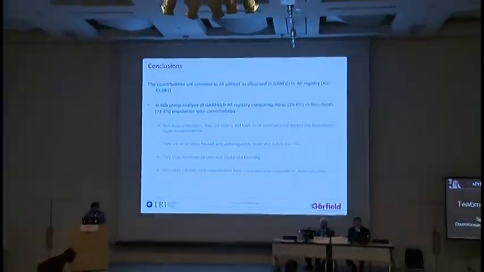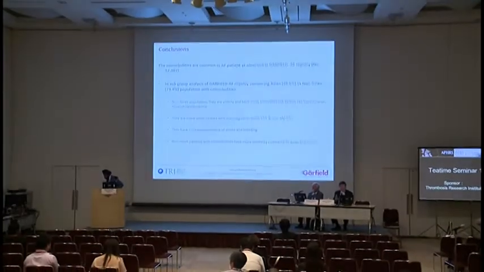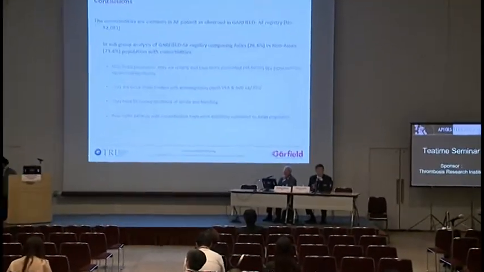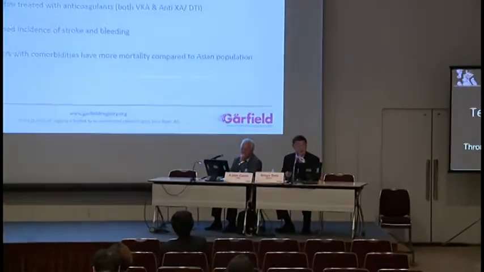Now, ladies and gentlemen, you already have a good picture of the Asian patient with newly diagnosed atrial fibrillation as compared to the non-Asian patient in terms of risk factor profile, drug usage, and outcome. Now we move on to the intra-regional differences in one-year outcome. The first speaker is Professor Said O. He will talk about the difference in the one-year event rate between countries in Asia. Professor O, please. Thank you, Chairman.